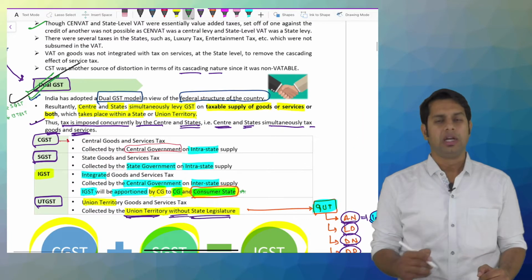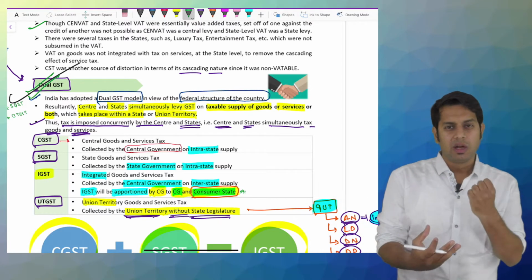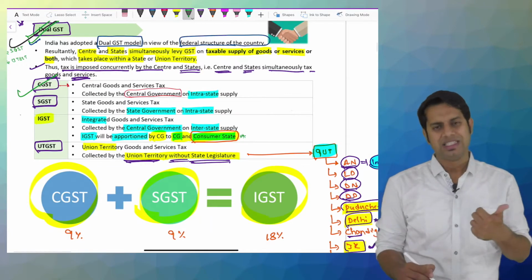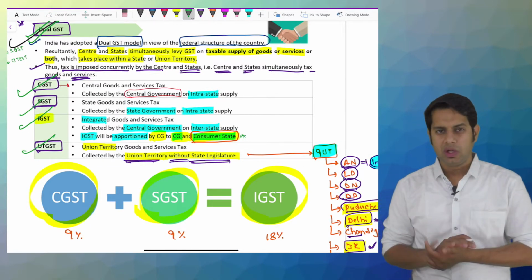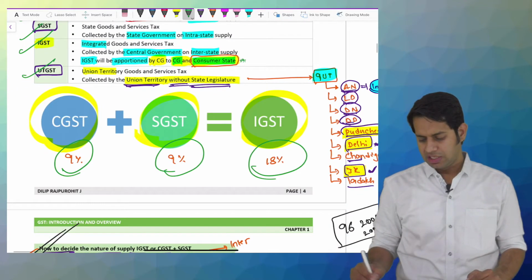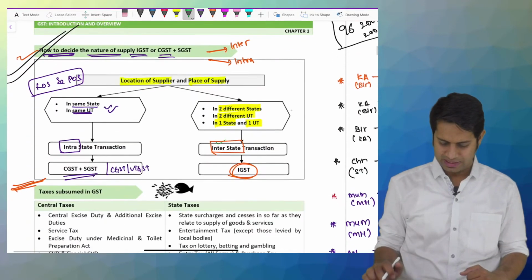Then India follows dual GST. What happens in dual GST? On a particular transaction, both central government and state government jointly collect the taxes. We have different types of taxes: CGST, SGST, IGST and UTGST. And majorly CGST plus SGST is equal to UTGST. Then we had seen what are the different types of union territories, etc.